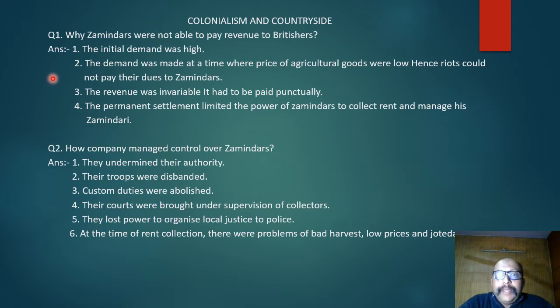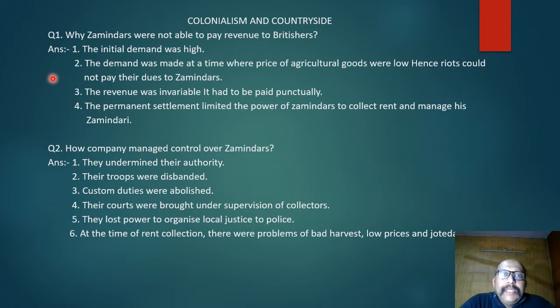Today, we are going to take the chapter Colonialism and Countryside. For the session 2021-22, some portion of this chapter has been deleted. So I'm there with the chapter which is coming for the exams that are going to happen in 2022.